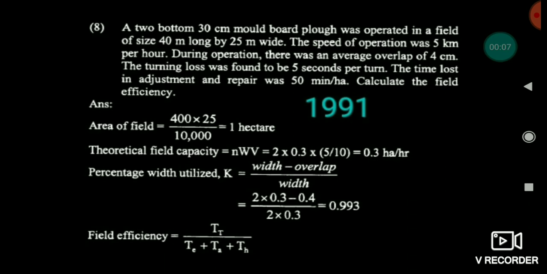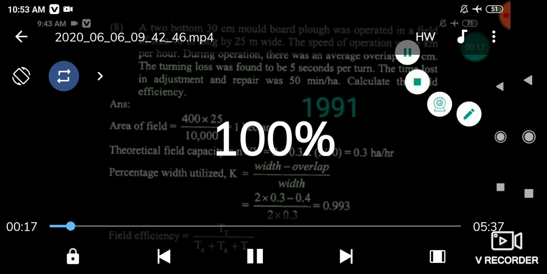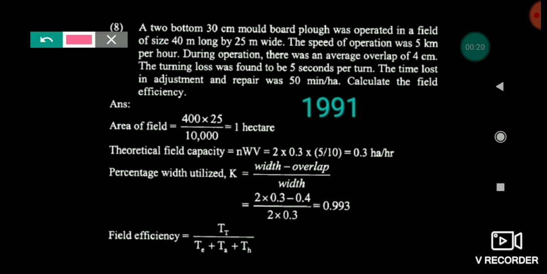Friends, this can be calculated by using the actual width utilized divided by the total width, means width minus overlap. Friends, you can see here I have written 2 into 0.3 minus 0.4, by mistake. It should be 0.04, because it is 4 centimeter. So friends, 2 into 0.3 minus 0.04 divided by 2 into 0.3.